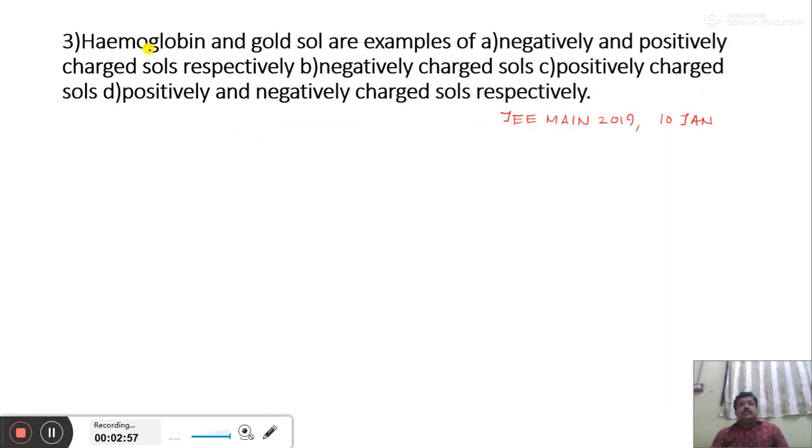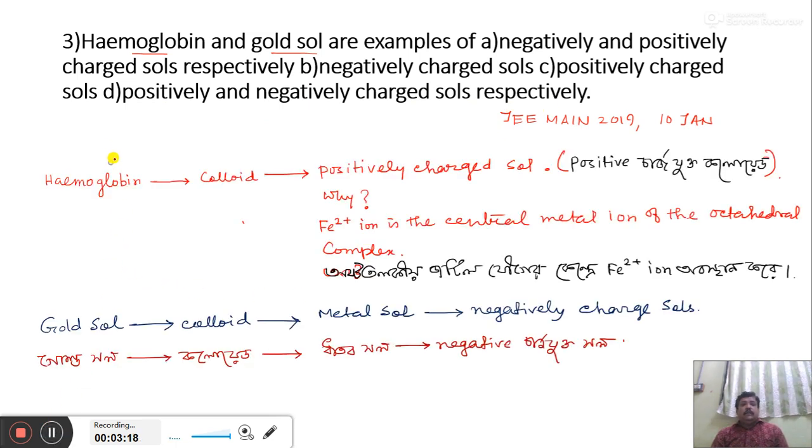My next question is, hemoglobin and gold sol are examples of: option A, negative and positively charged sol; option B, both are negatively charged sols; option C, both are positively charged sols; option D, positively and negatively charged sols respectively. We know hemoglobin is a colloid which is positively charged. Why? Because in hemoglobin, the Fe2+ ion is the central metal ion of the octahedral complex. So hemoglobin is a positively charged sol.